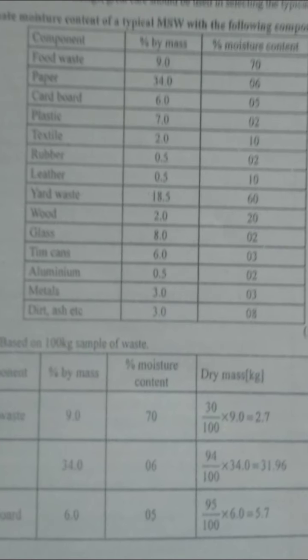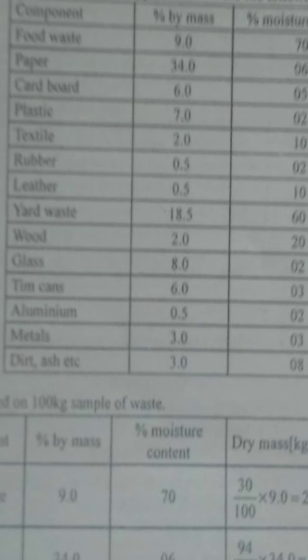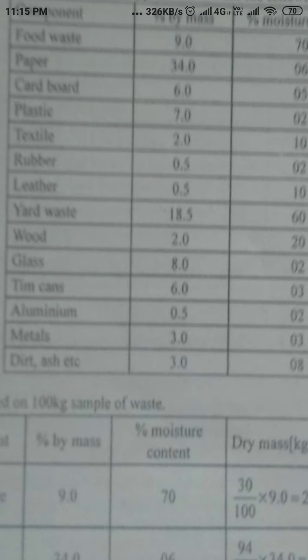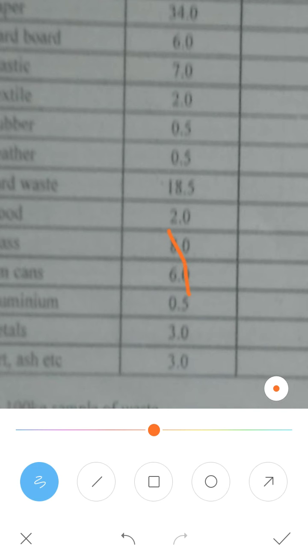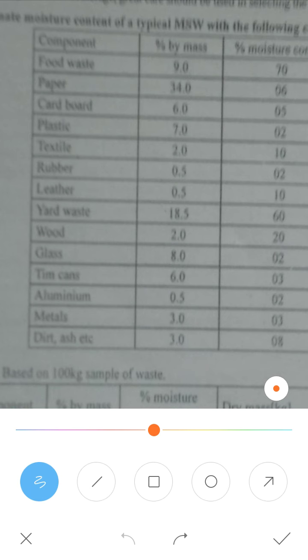In this problem you have to estimate the moisture content of a typical municipal solid waste with the following composition. One typical mass is given, with the components, the percentage by mass, and the moisture content.